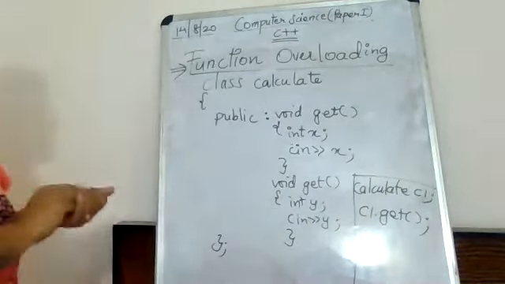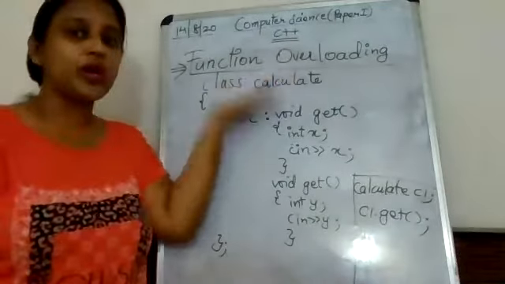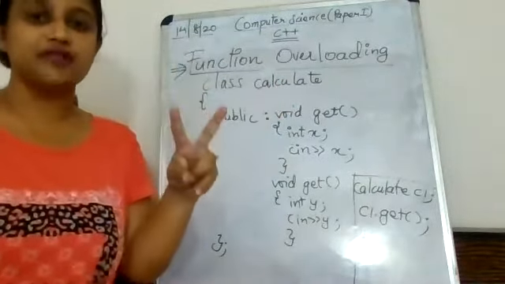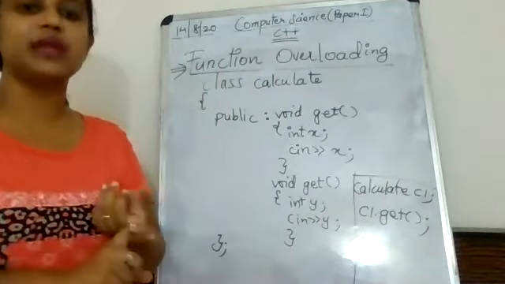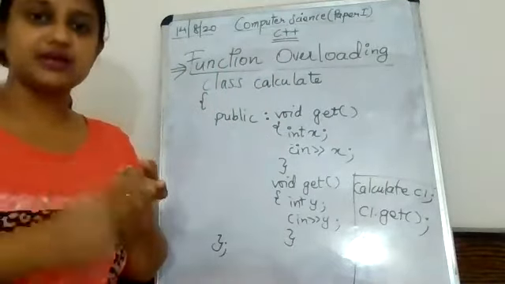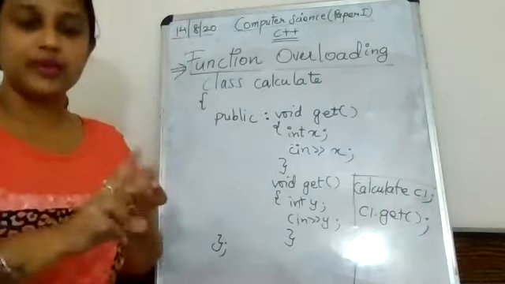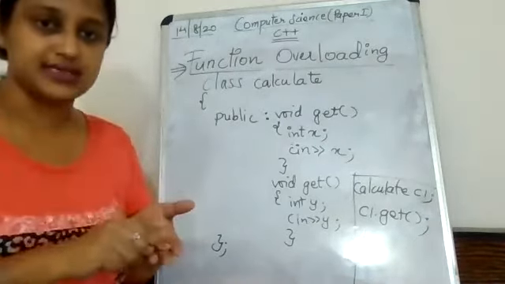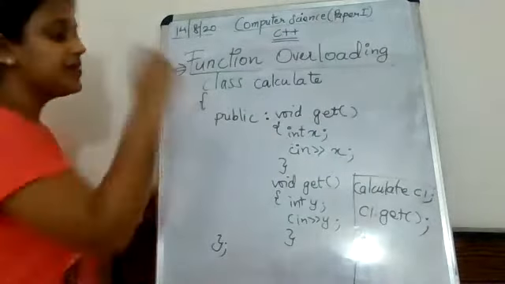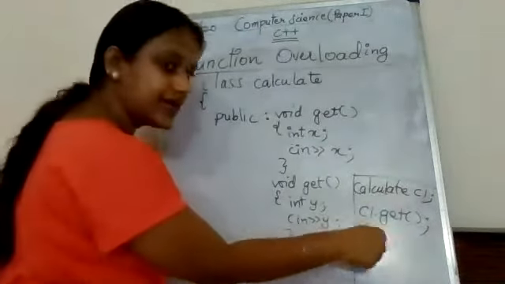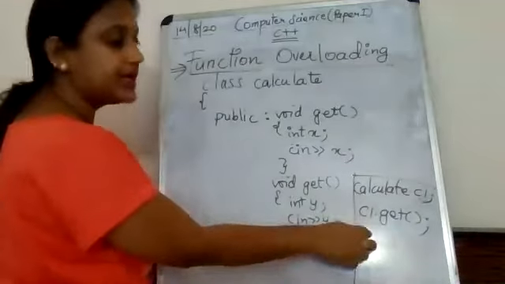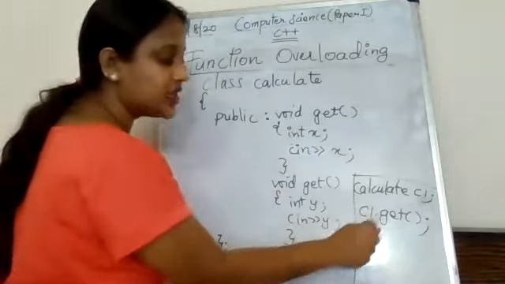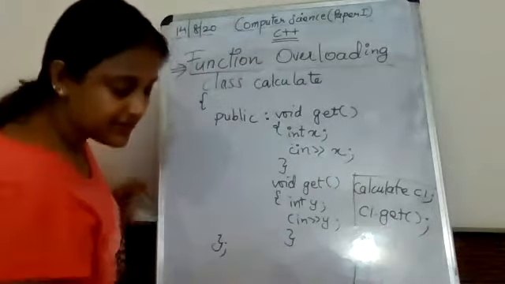Same way over here also, a class cannot have two member functions with the same name. Two member functions cannot have the same name in a class, only in a class. Why? Because while calling, it creates an ambiguity for the compiler. When I say C1 dot get, which get will it call?